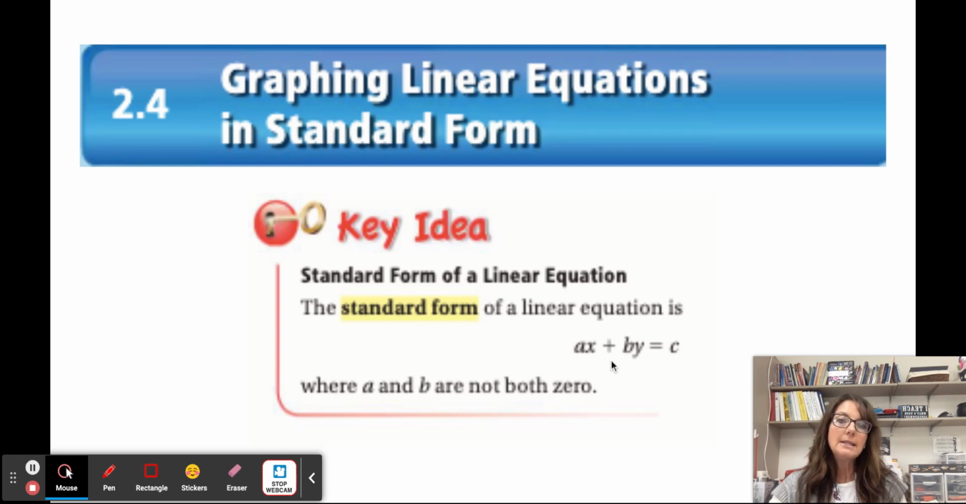But in this case, we have the literal equation where the variables x and y are on the same side of the equation. So ax plus by is equal to c. The constant is on the right, and a and b are not both 0.